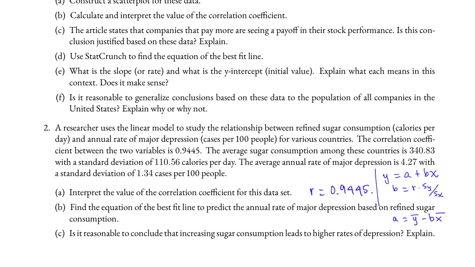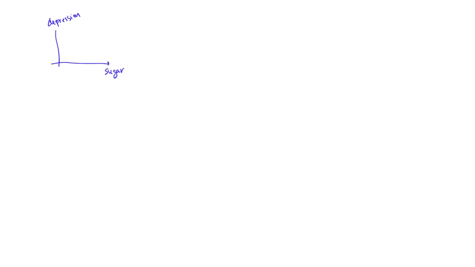Y bar is the mean of the response variable and x bar is the mean of the explanatory variable. b is the slope that we found in the previous step. The explanatory variable is sugar. We would label this as x, and the depression rate is y, the response variable.